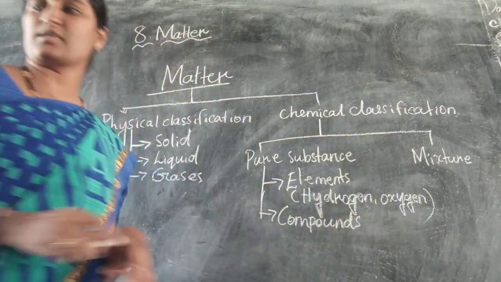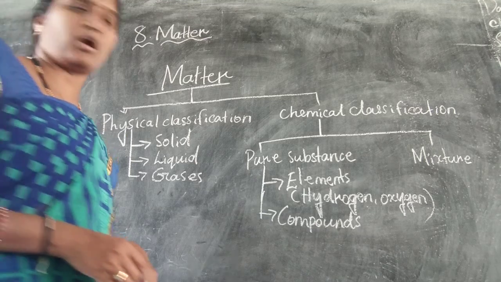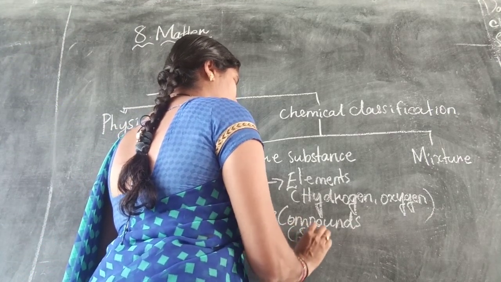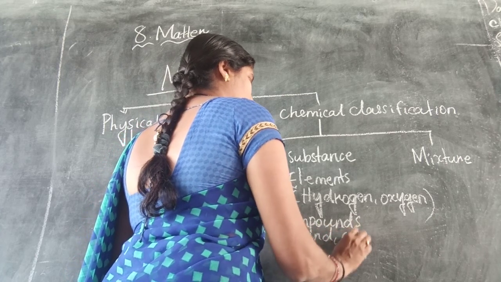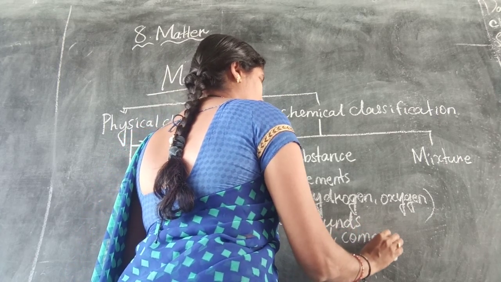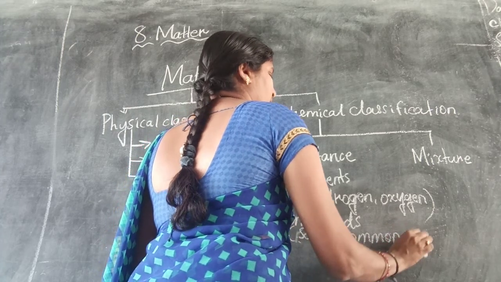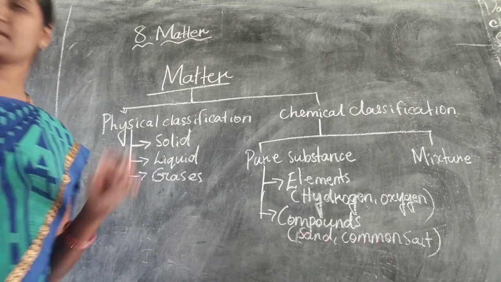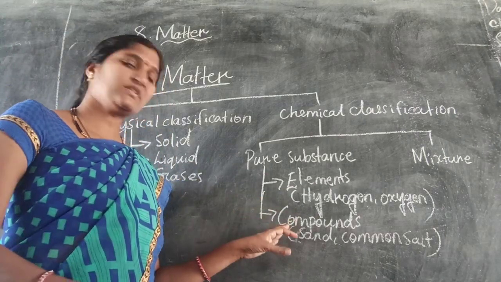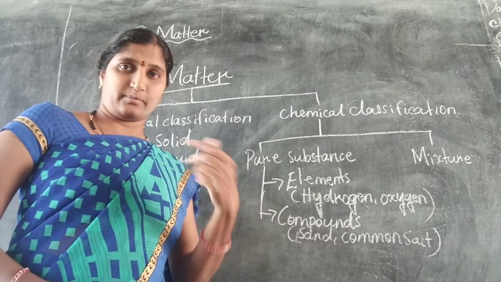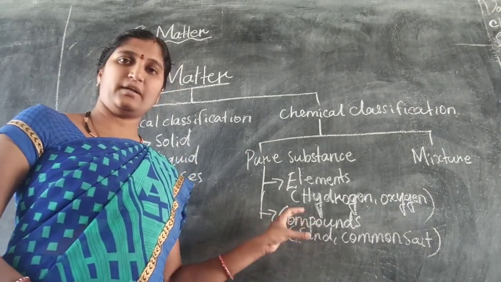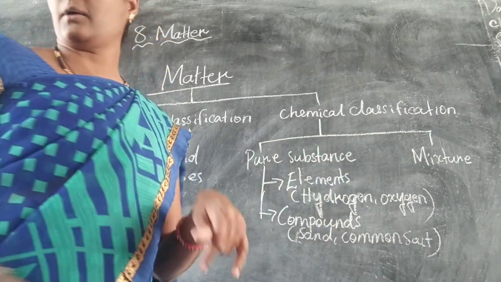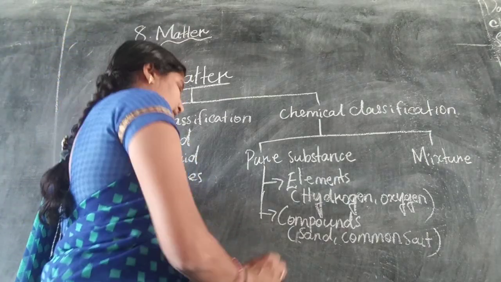Compounds, here compounds like sand and common salt. And these compounds are divided again into further subtypes. Those are called organic compounds and inorganic compounds.